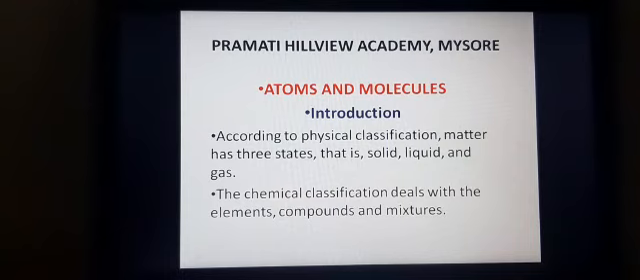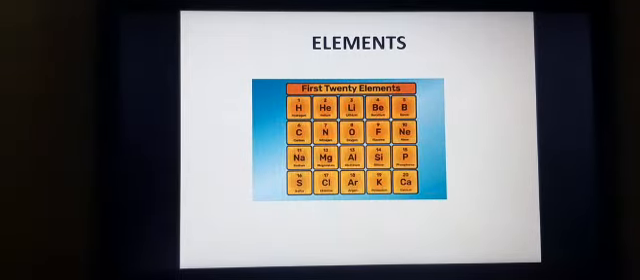So, mixtures we have already understood in the previous chapter. We are going to learn about elements and compounds. And what are these elements now? Elements are nothing but pure substances, you know that. And there are 118 elements which have been discovered so far, out of which 92 elements are naturally occurring elements and the rest are man-made.